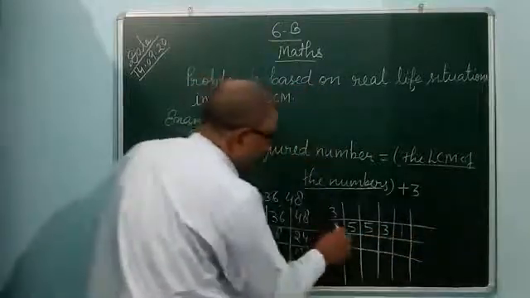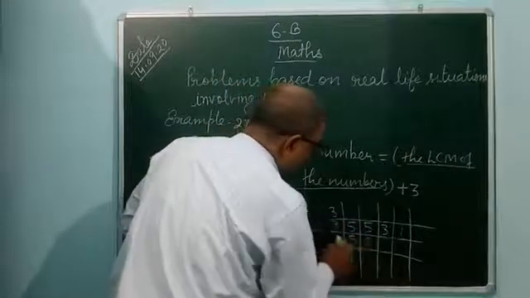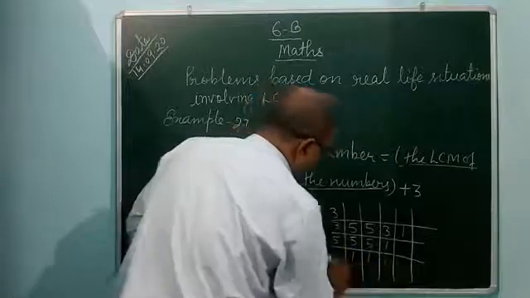Again you can divide by 3. 5, 3 1s are 3. Again by 5. 5 1s are 5, and 1.